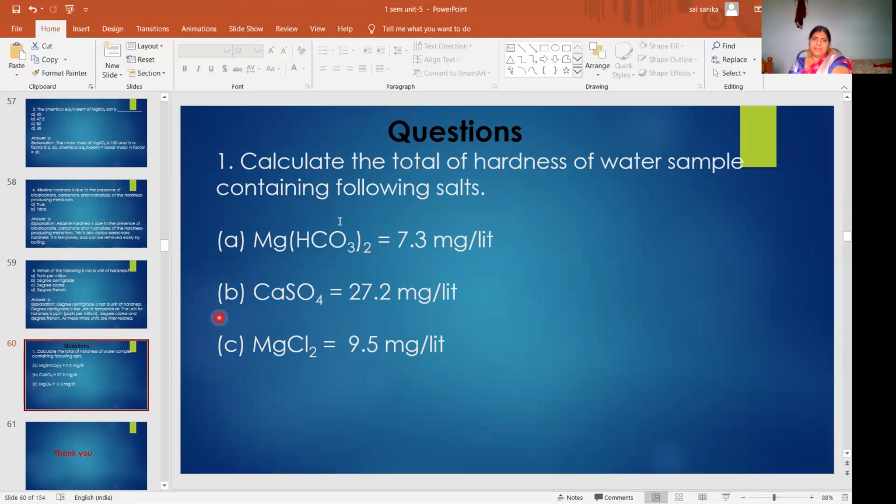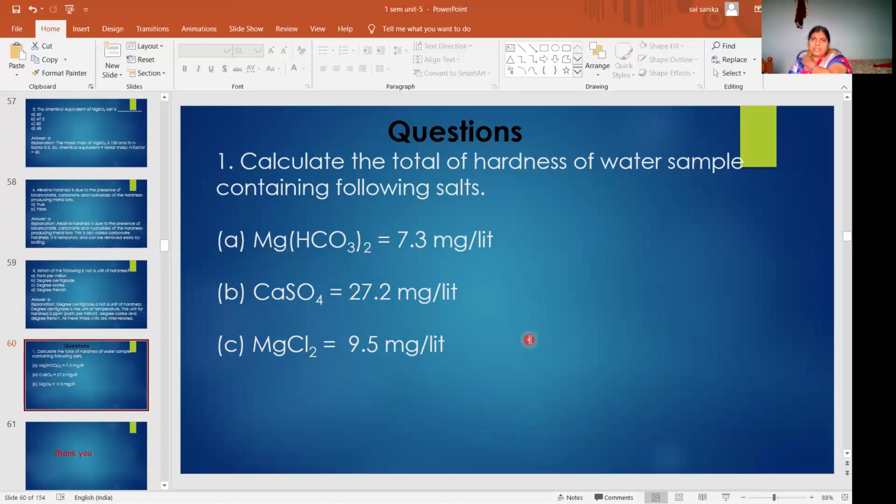Write down the salt name and the weights, find out the molecular weights, and hardness is W by GMW into 100. He asked you to calculate the total hardness, so you add the hardness due to all these salts, and then you will get the total hardness of the water sample.